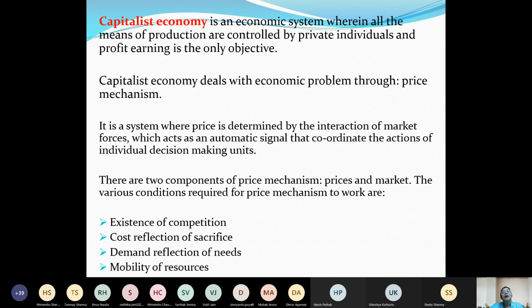So they have to make certain sacrifices. They have to utilize the alternative resource so that cost can be decreased. Then demand reflection of need, right? We are discussing only the capitalist economy, with a profit motive.